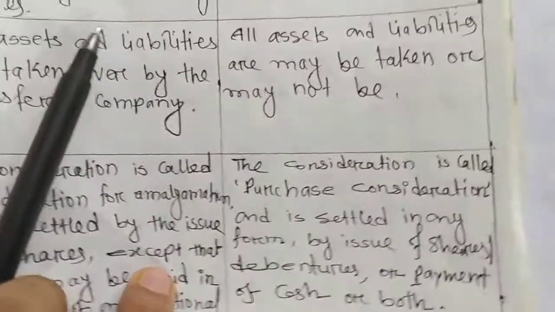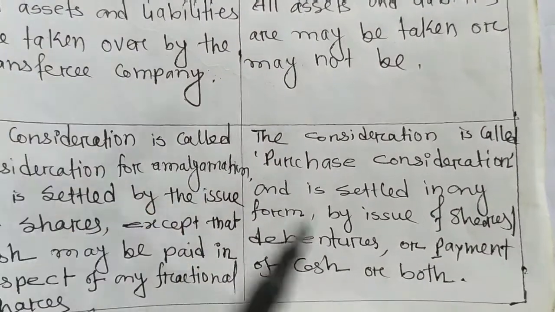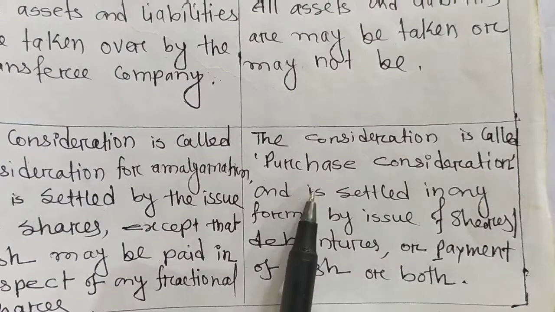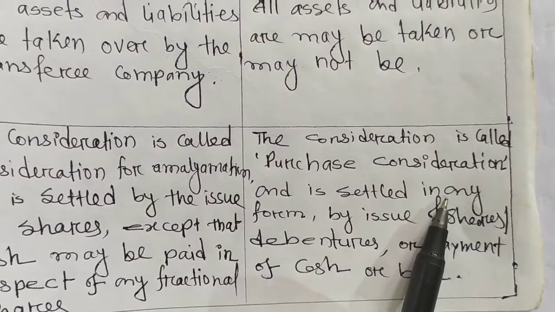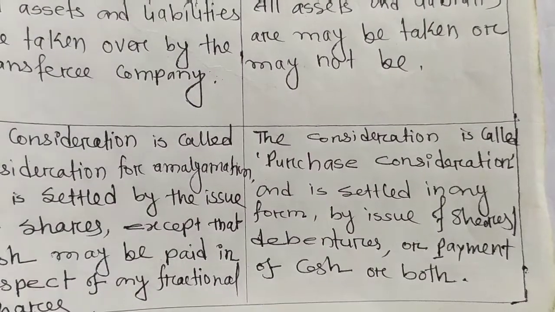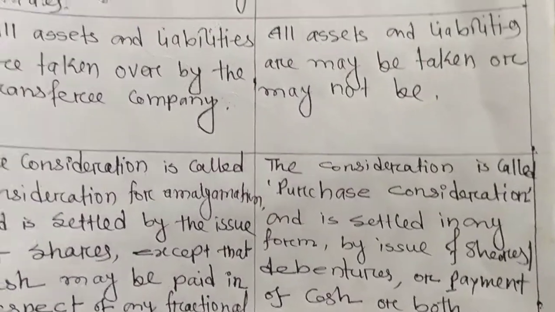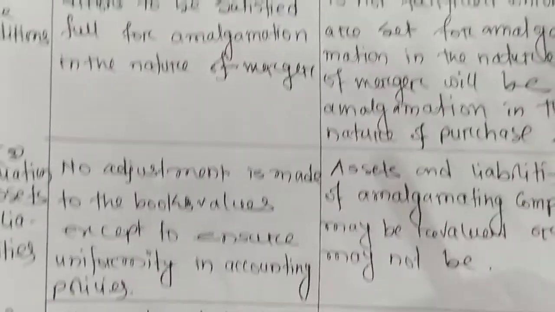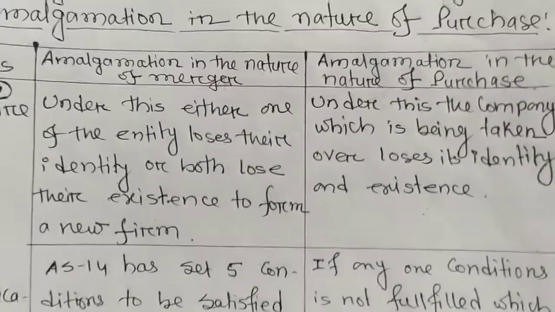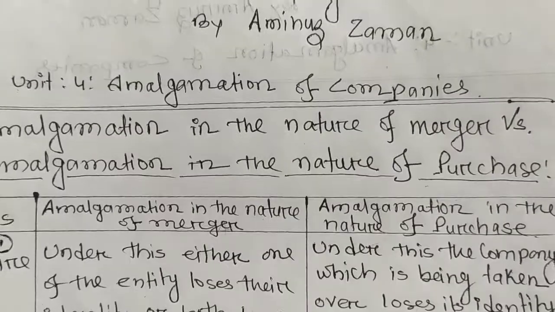But in case of amalgamation in the nature of purchase, the consideration is called what? Purchase consideration. Okay, and settlement may be done in any one of the forms: issuing shares, issuing debentures, or payment of cash, or both. Is it clear? So these are the various differences between amalgamation in the nature of merger and amalgamation in the nature of purchase.